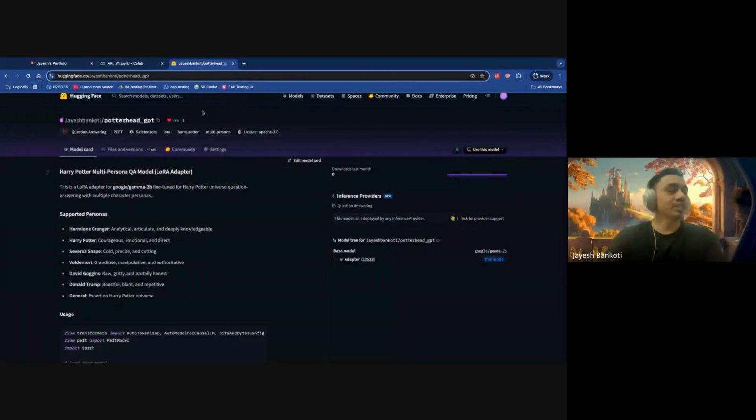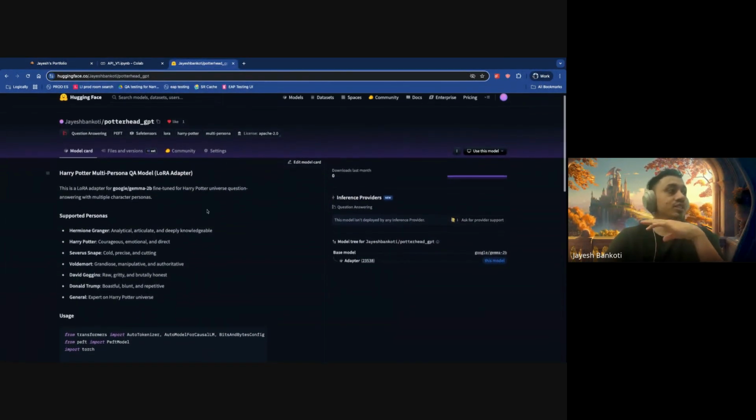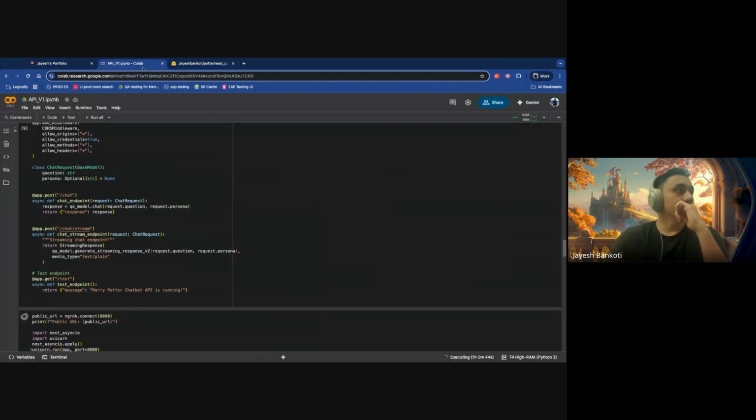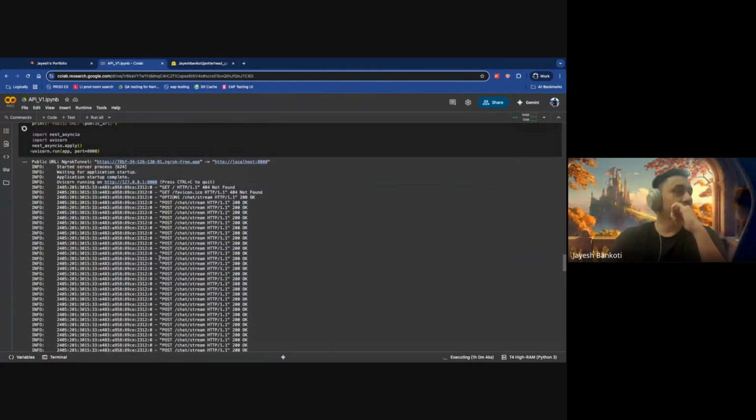Hi everyone. So I've set up this quick UI to demonstrate the working of the GPT model, the person GPT model I built. This is the Potterhead GPT. It is the person model, trained on 7 books, and it uses Gemma 2 billion as the base model. And this is where it's deployed, as you can see.